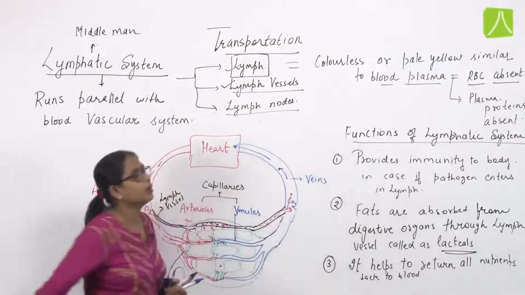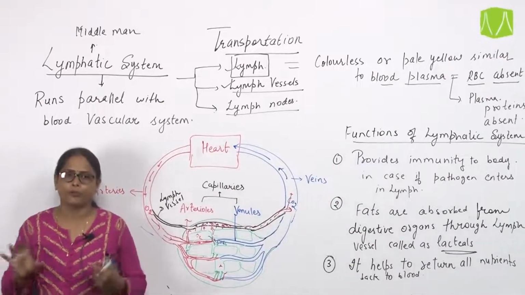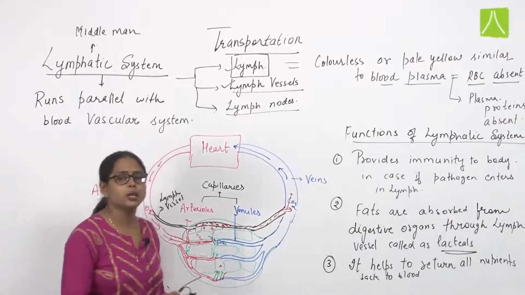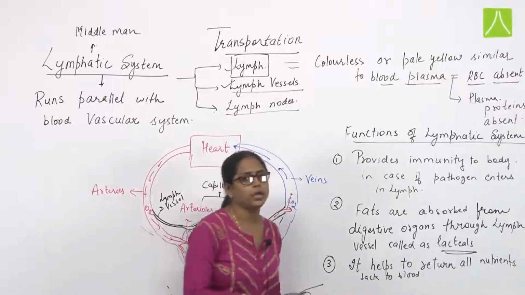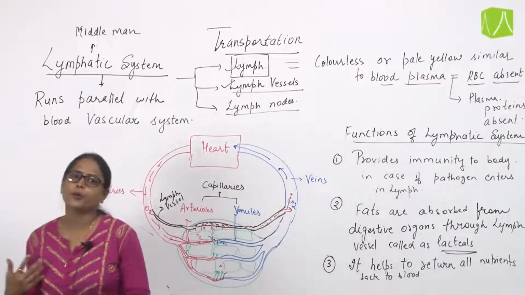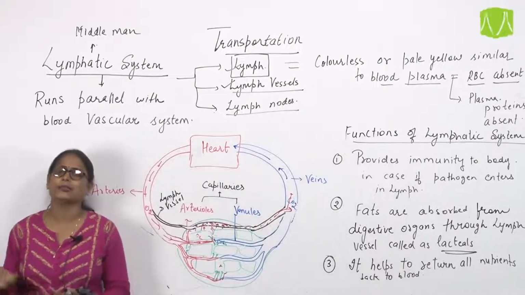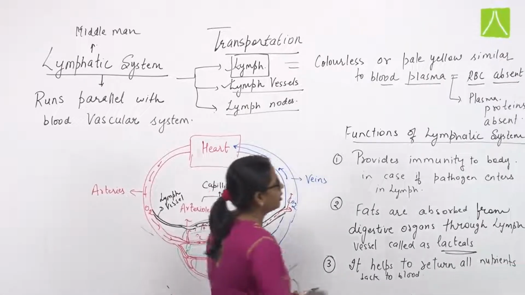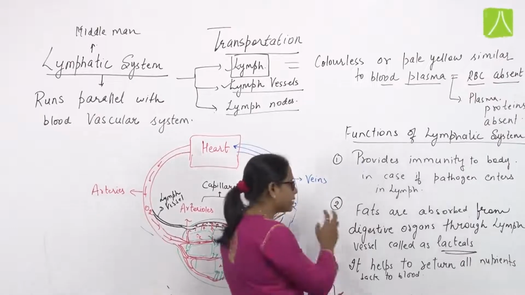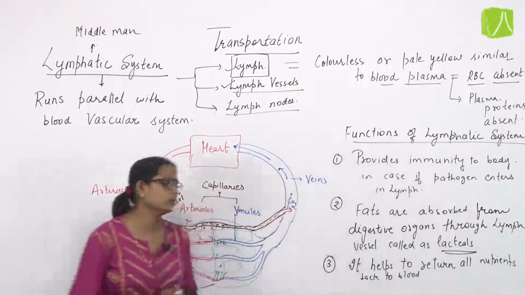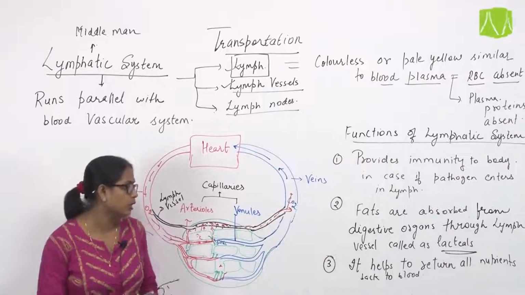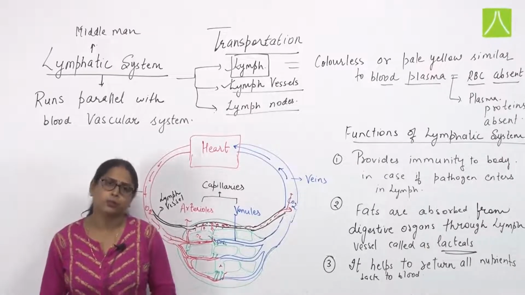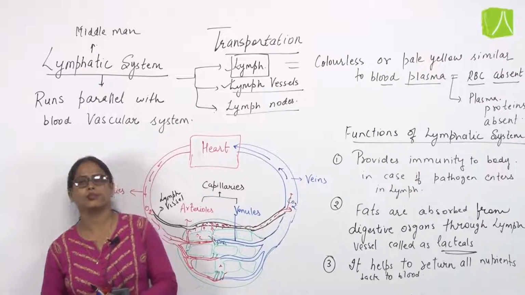This lymph node has an accumulated amount of lymph from a particular area, and it contains different types of WBC, that means the soldiers of the body which provide protection or immune action against certain kinds of pathogens. So the most important roles of the lymphatic system are that it provides immunity, fat absorption, as well as helps to return different nutrients back to the blood which have leaked out of the blood in the form of lymph. Thank you. This is all about this chapter, transportation.